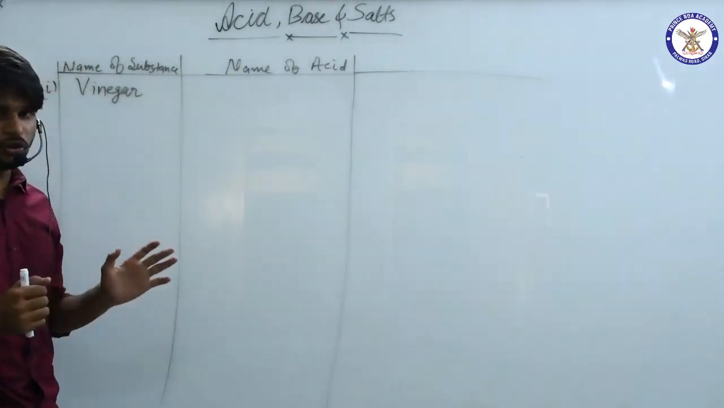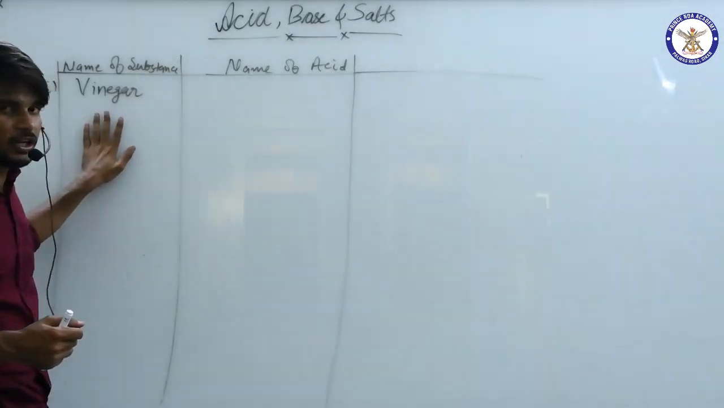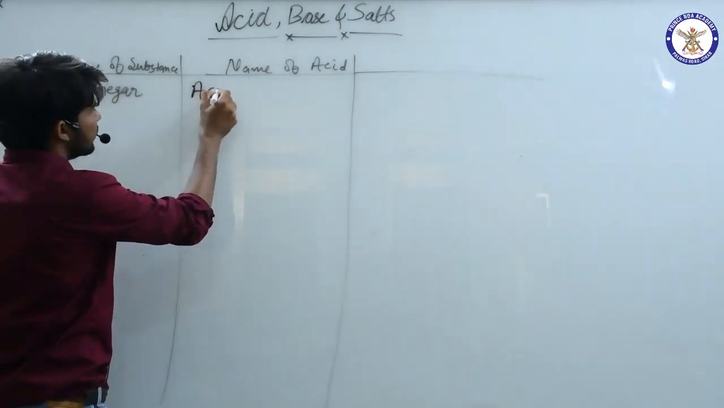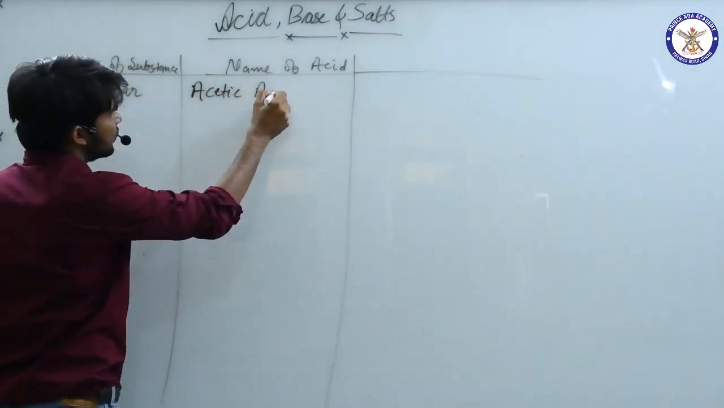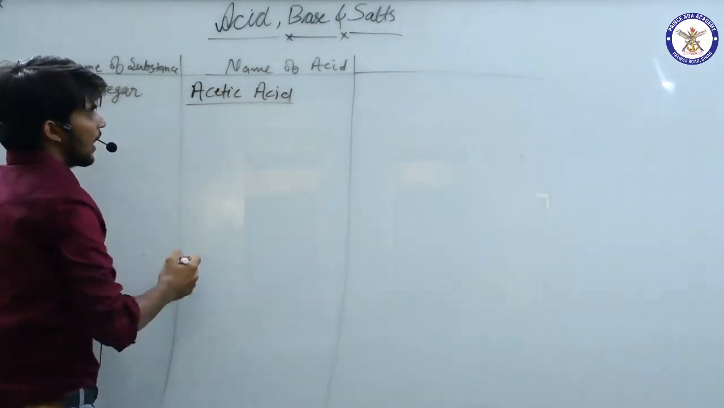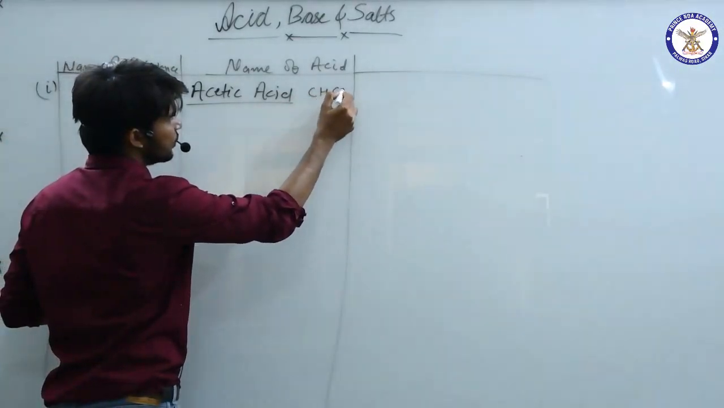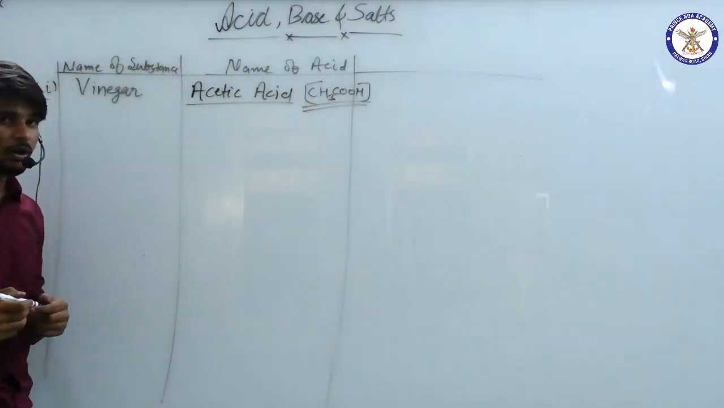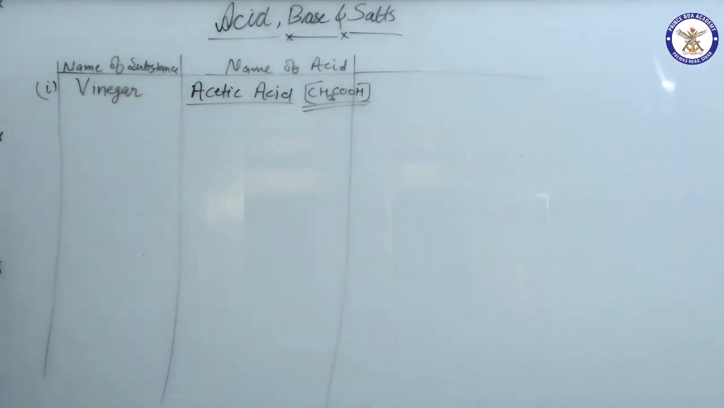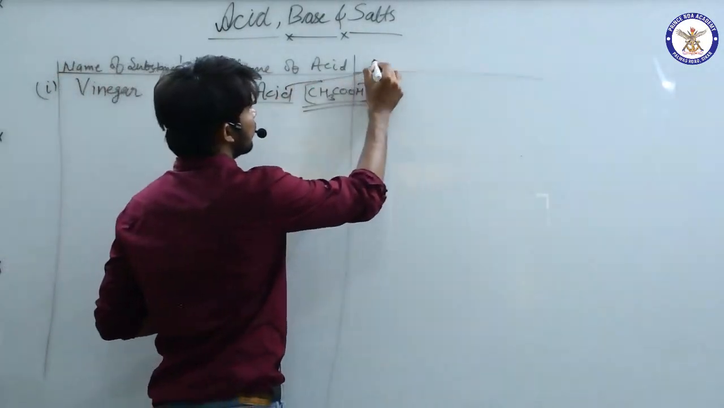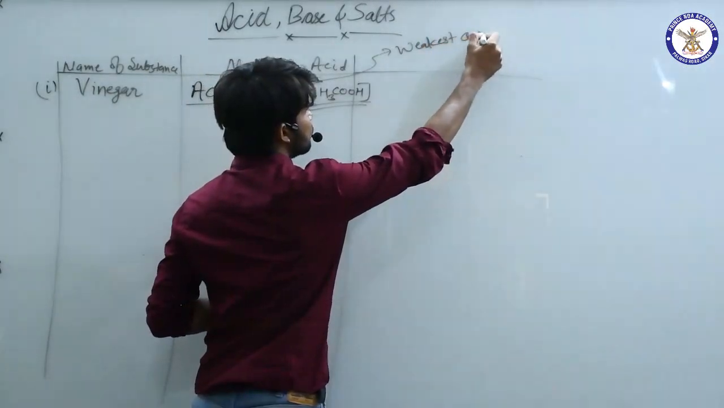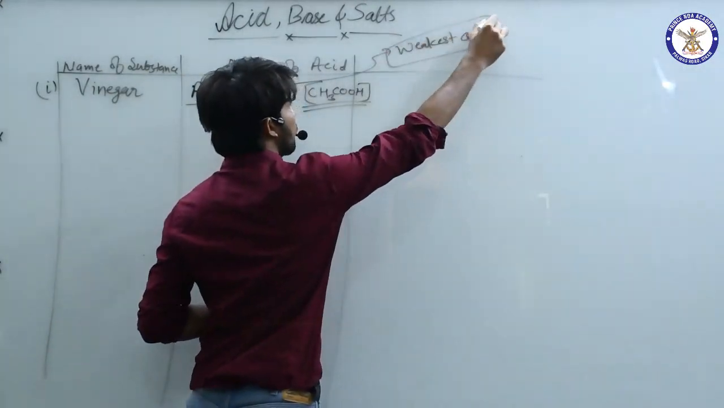So vinegar, you have to remember it, because this is very important: the acid that it contains is acetic acid, and its formula is CH3COOH. This is the chemical formula of acetic acid. Acetic acid is one of the weakest acids in nature. This is why it is important.